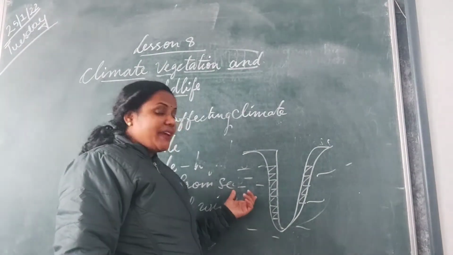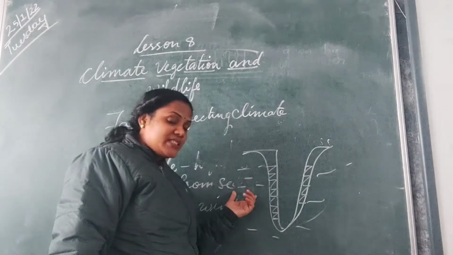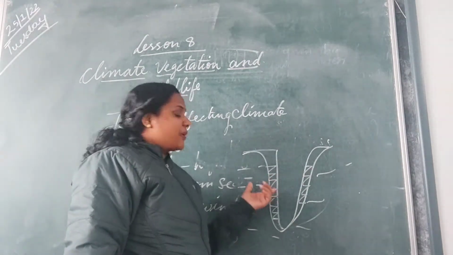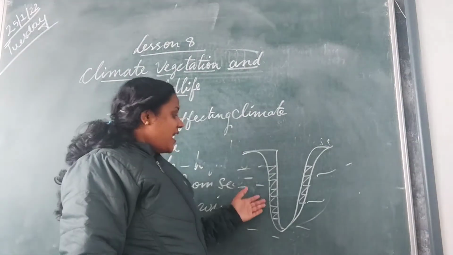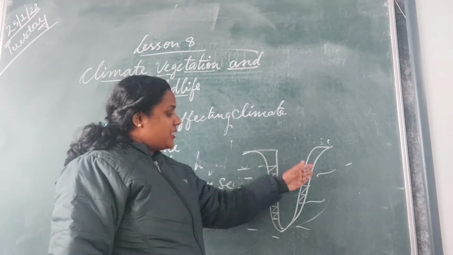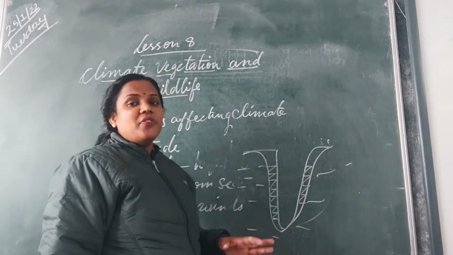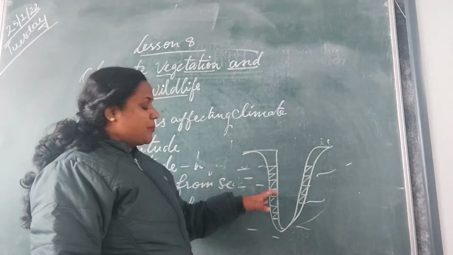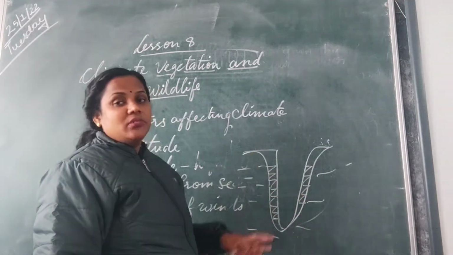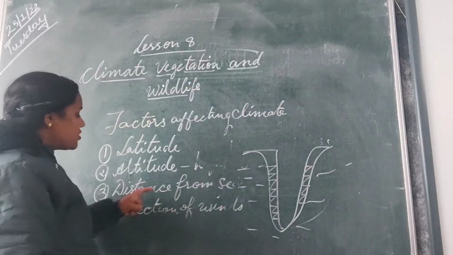So the cool breeze will blow from the Bay of Bengal and the Arabian Sea, and the climate of these coastal areas will be modified. So the temperature here remains cool. That is another reason, distance from sea.